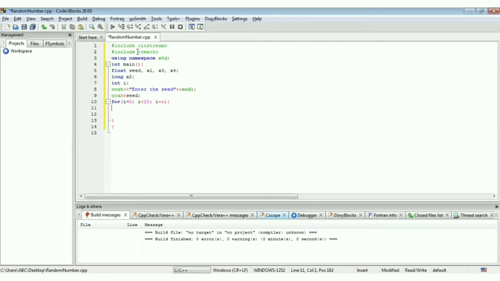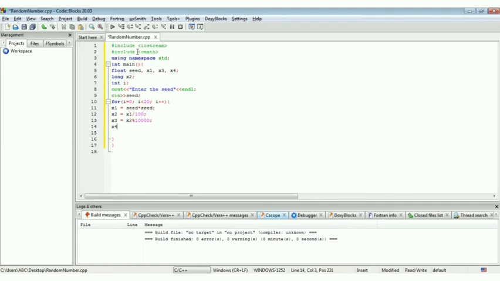Then our x1 variable will be the square of the seed, so seed multiplied by seed. Then x2 will be x1 divided by 100. x3 will be x2 modulus 10,000. The modulus or percentage symbol in C++ performs the division of x2 by 10,000 and returns the remainder.